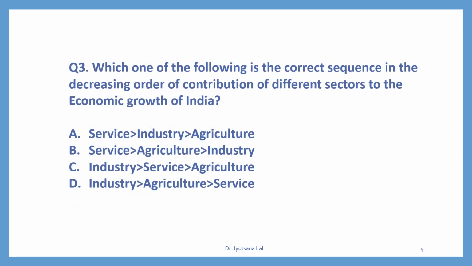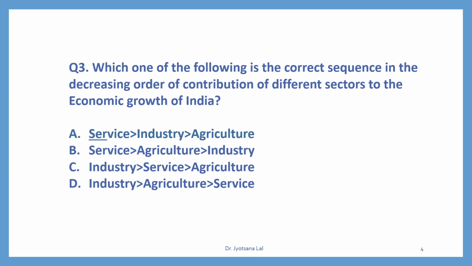Question number 3. Which one of the following is the correct sequence in the decreasing order of contribution of different sectors to the economic growth of India? As far as economic activities are concerned, according to the nature of economic activities, the economy is divided into 3 sectors. You must be knowing: primary sector, secondary sector and tertiary sectors. So you have to find out the contribution of these sector in the country's growth or country's GDP. So what will be the correct option here?